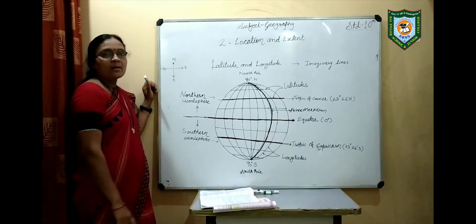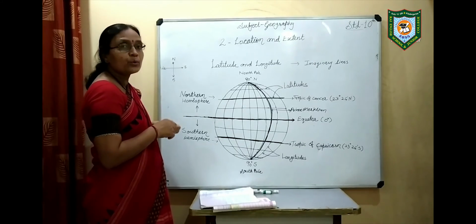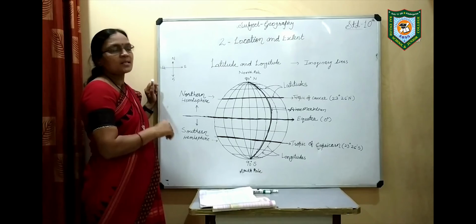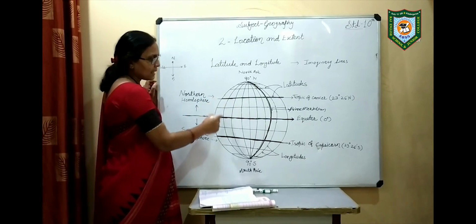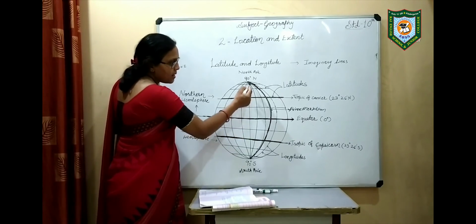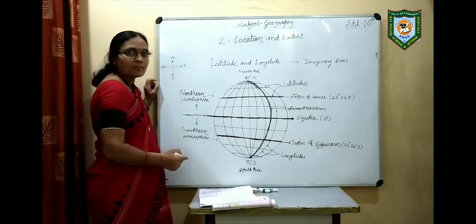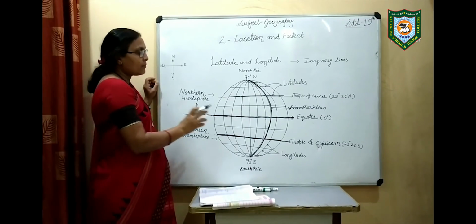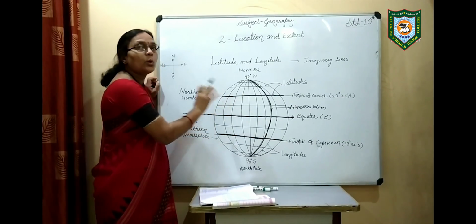Whenever we have to show or locate any place on the globe, it is very necessary to consider latitude, longitude, the equator and the prime meridian. Then and only then can we say where that particular place is located.